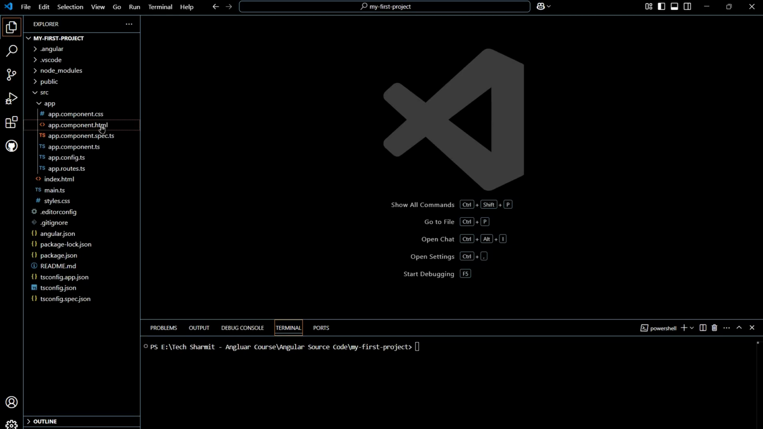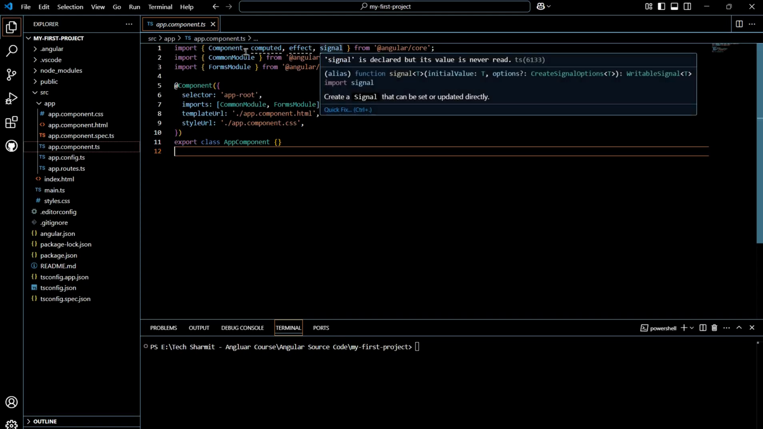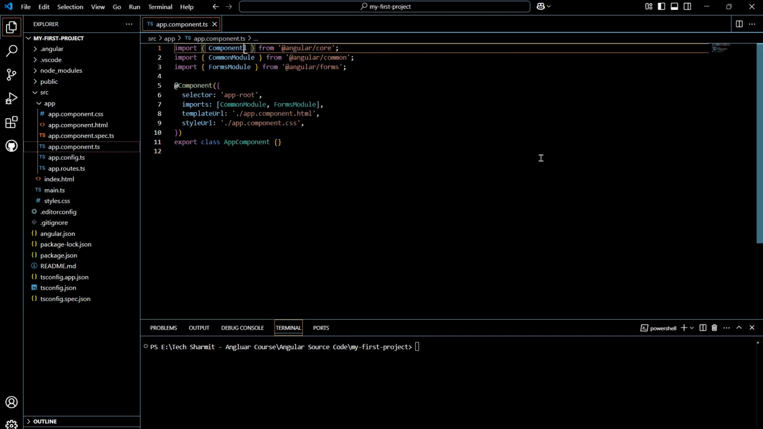So for that, let's go to the app.component.ts file. Here I will show you everything from scratch. So let me remove the imported things so that I can tell you what all files we need to import here. Fine, so let's save it.